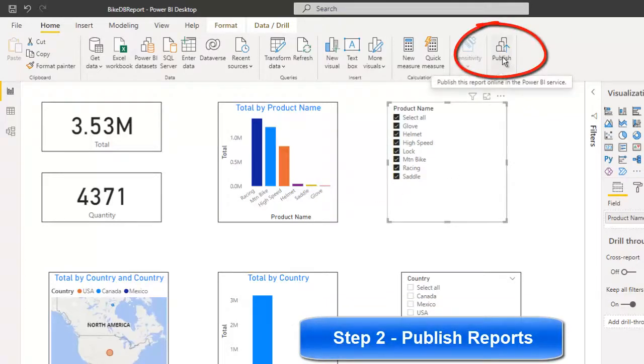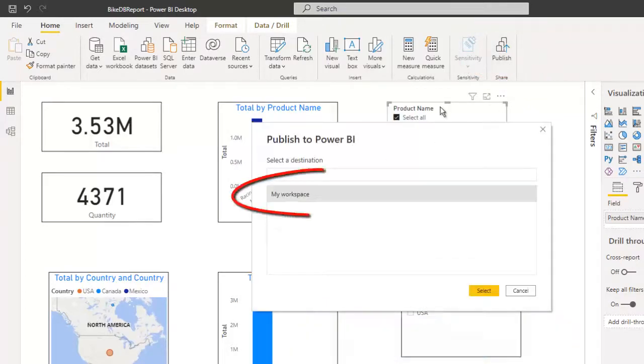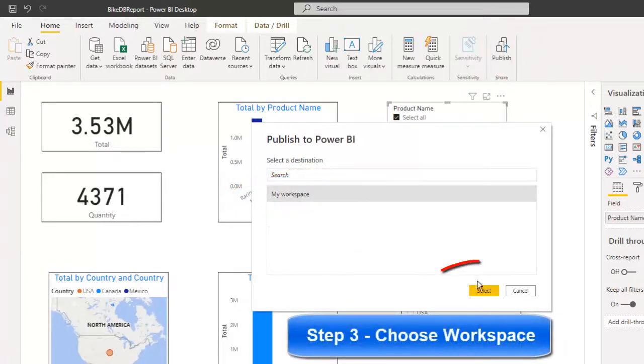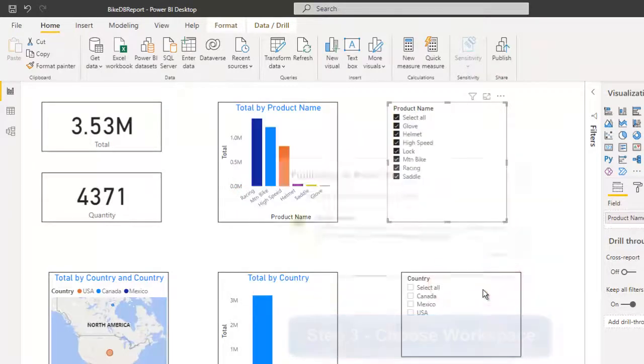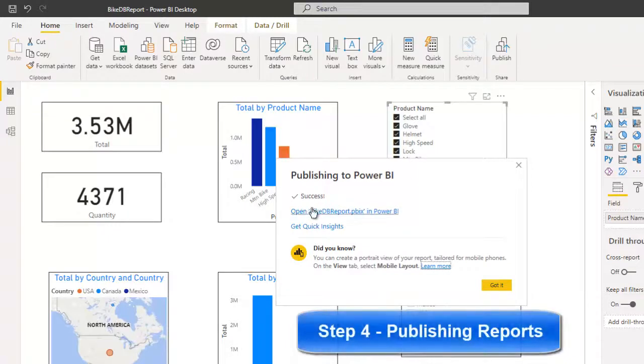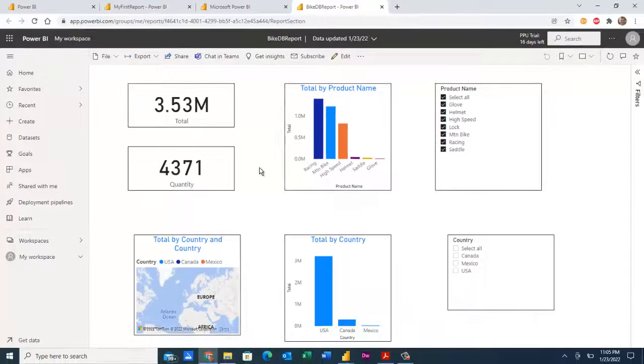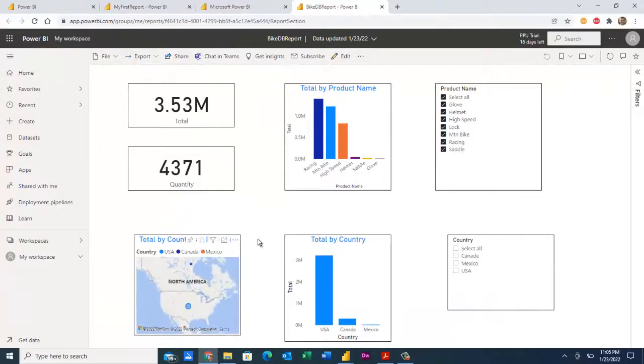So we would click on the Publish icon, choose My Workspace. You can say Success if it did it correctly. You can choose Open the BikeDB report. That's going to open up the Power BI Web Service tool. And we can look at our reports to see how these reports are laid out.